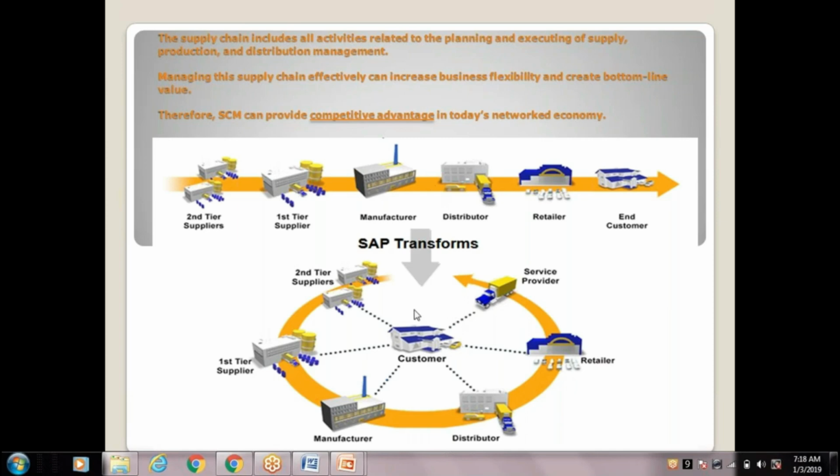One is you have to optimize your inventory. How much you are really going to sell, that much only you have to manufacture. And the other one is to maximize your customer service levels. Whatever customer orders you receive, you need to fulfill the maximum and deliver on time. So how can you achieve this?